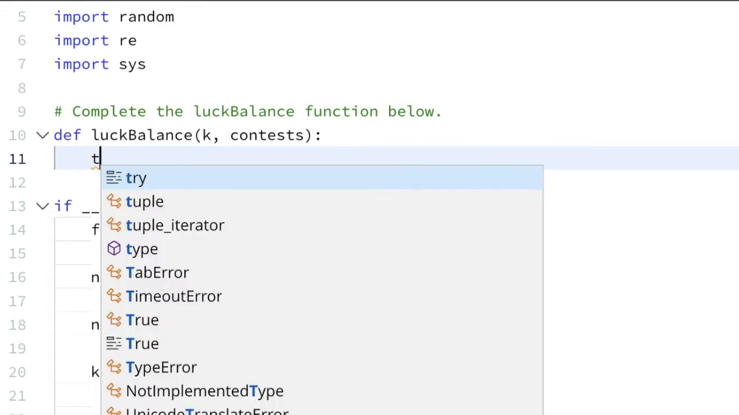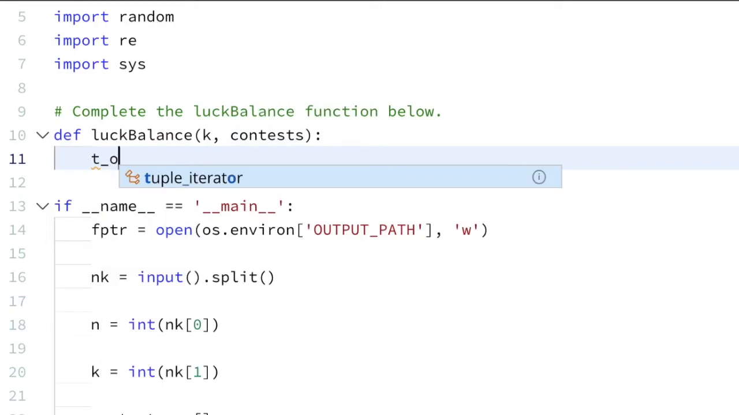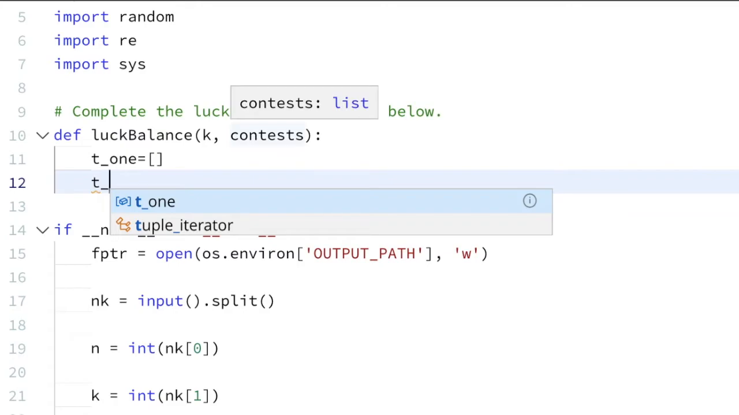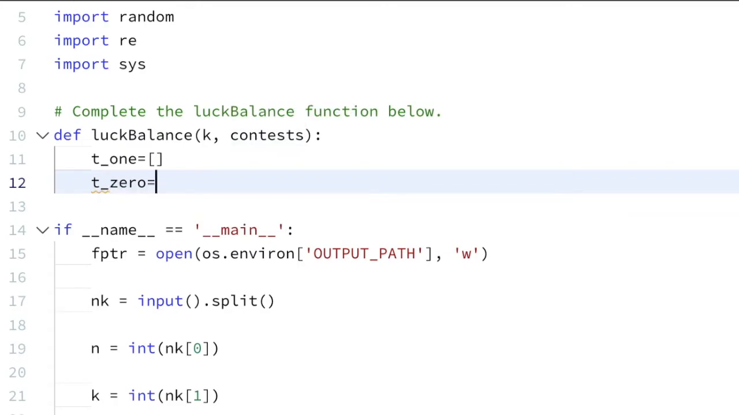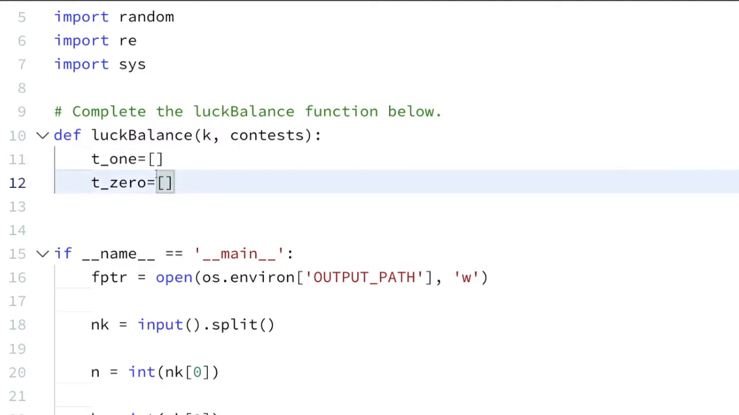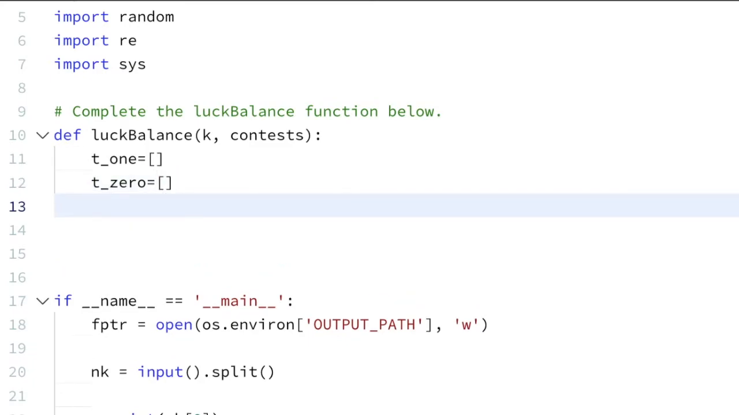So this is for the important one, which will have the value of 1, and another is for 0. Now what we will do, we will assign the value. If it is of type 1, then we will assign in this list, and if it is type 0, we will assign that luck value in this list. Now let us iterate one by one in our contest.